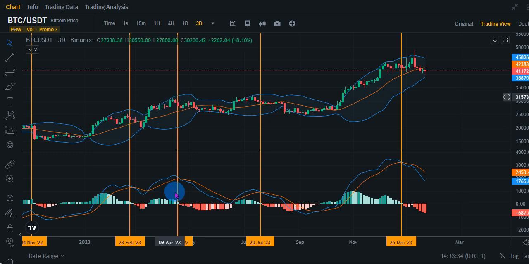The moment we have a MACD cross to the downside, we usually bottom exactly at the bottom of the Bollinger Bands before we see a bounce. Currently, as you can see, we had that MACD cross on the 29th of December. We are currently pushing to the bottom of the Bollinger Bands, and the bottom of the Bollinger Bands is currently at the $38,000 level, right? So with Bitcoin still at the $41,000 level, we are expecting one more push to the downside into that $38,000 level before we see a bounce, right?